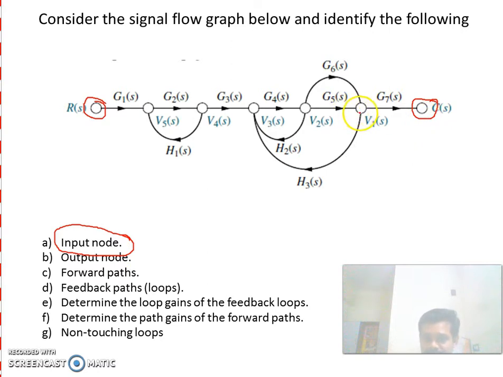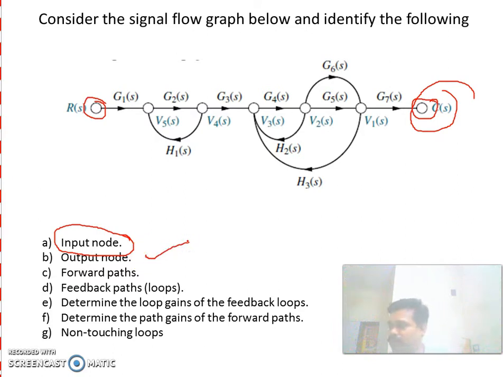Take this V1 of S, it has both incoming and outgoing, so we can't take it. Take this V2, it has incoming as well as outgoing. So only C of S has only incoming branches, so it is called the output node.